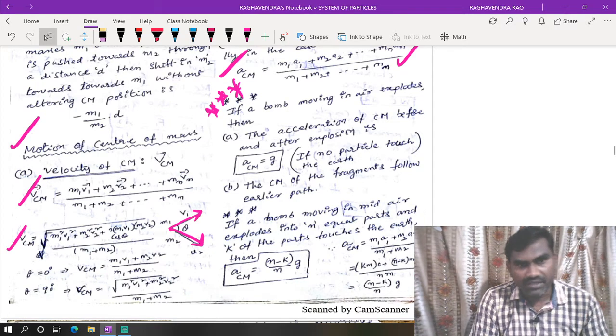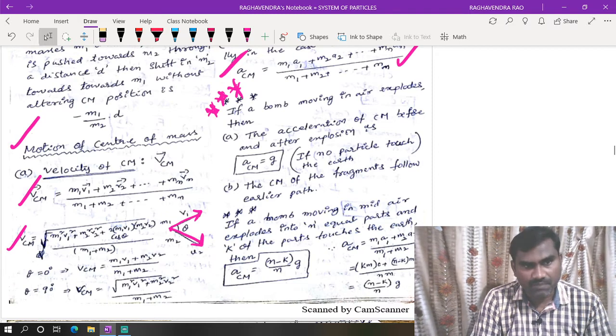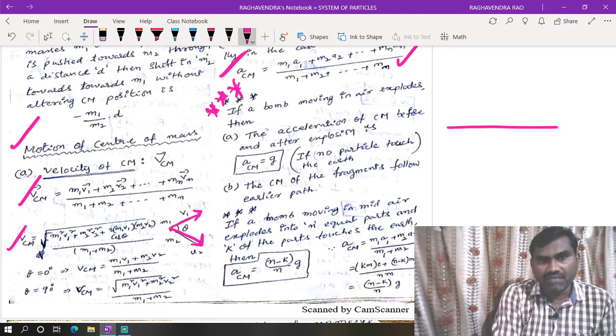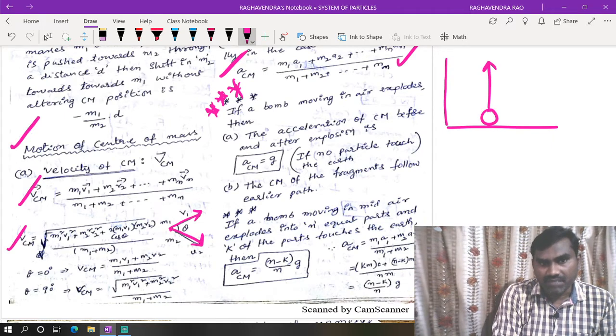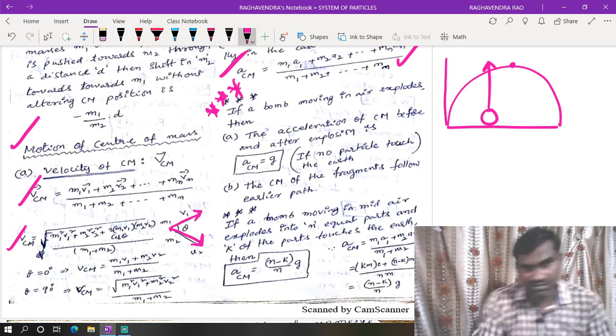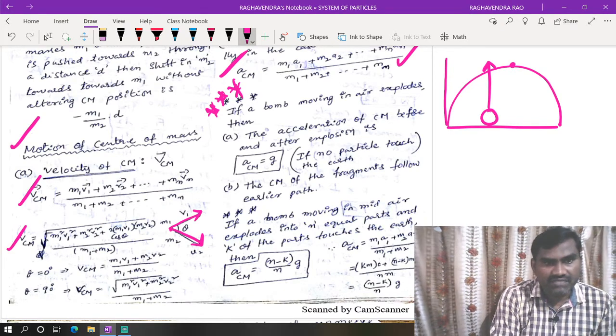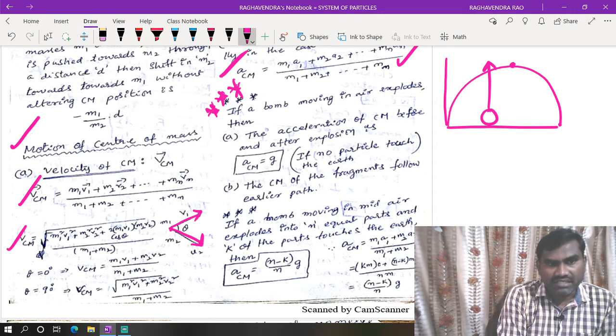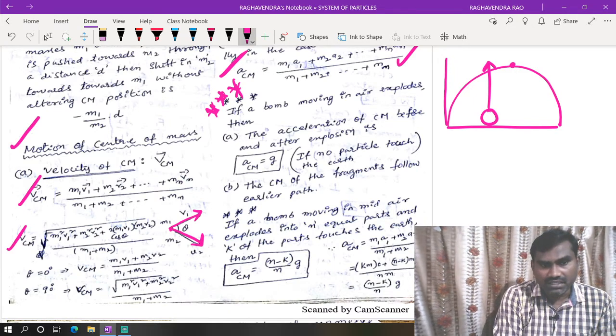If a bomb moving in air explodes, for example, sometimes the bomb is projected vertically, sometimes horizontally. At the highest point it explodes into two parts, whatever it is. The acceleration of center of mass before and after explosion will be g, if no particle touches the earth. No particle touches the earth.